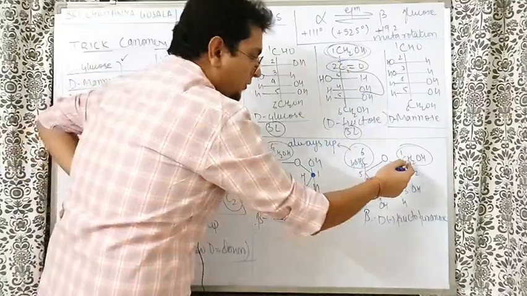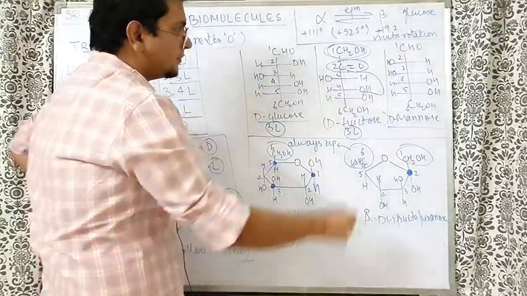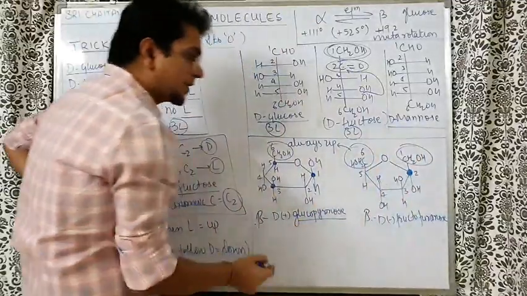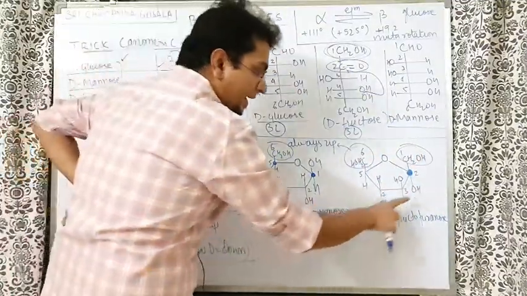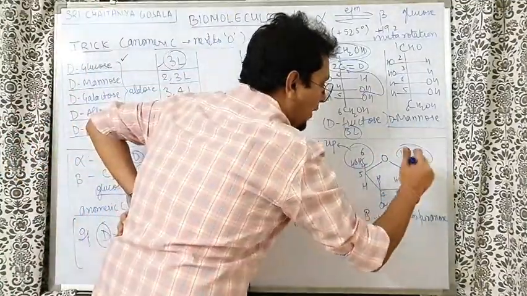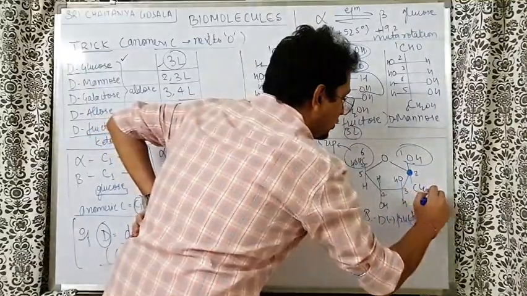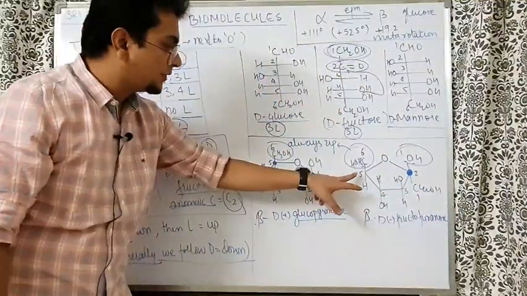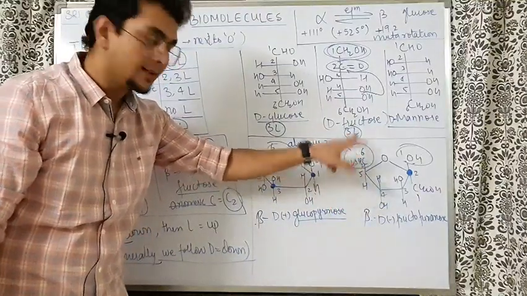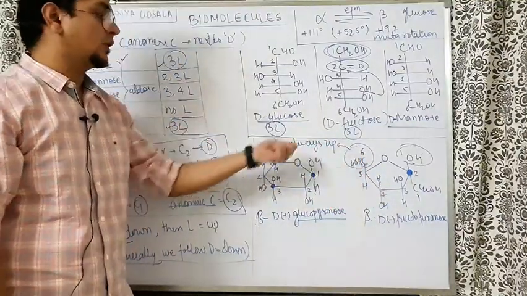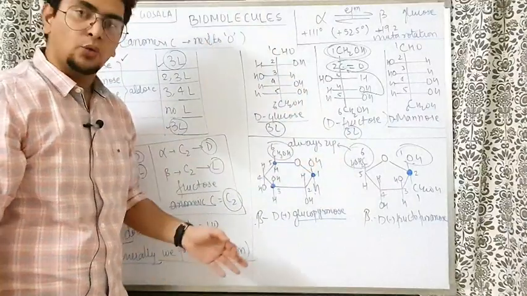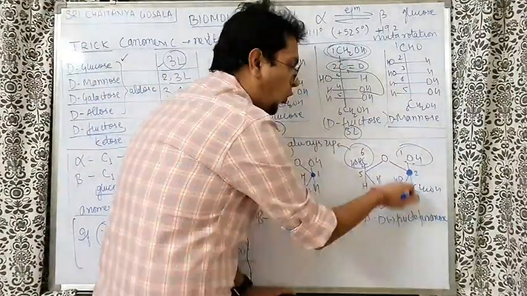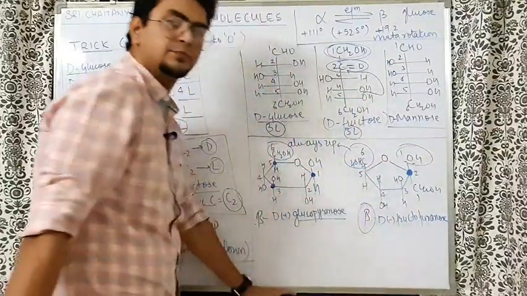It contains one CH2OH group on top, one big chain down, and one OH will come here. When you have OH down here, H will not come, because instead of H we have CH2OH. So OH comes down. OH down means alpha. If you want to send the OH up, then CH2OH will come down here. But sorry, you said CH2OH is always up. I said for the fifth carbon, at the last when you write the sixth CH2OH, that is always up if D stands for down. Anyway, this is the anomeric carbon. For this anomeric carbon, if you want OH to be up, then you get beta.